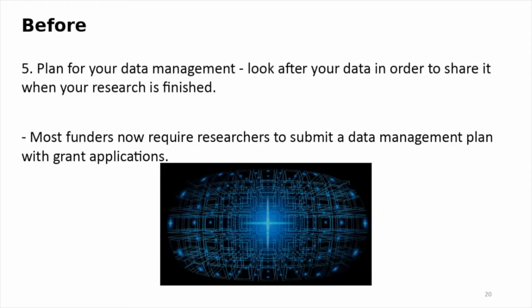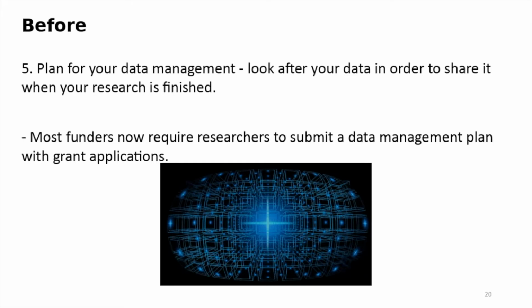Well, the last activity in the first part of increasing visibility is plan your data management. So if you are doing research using data, plan your data from the beginning, because your data is valuable.